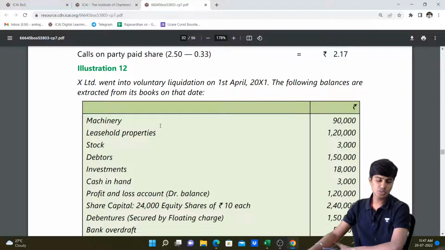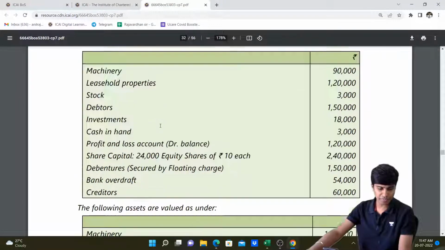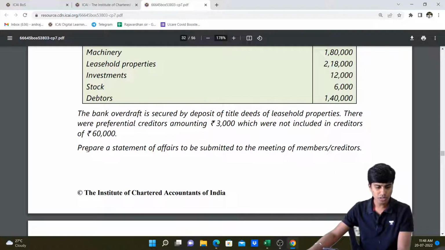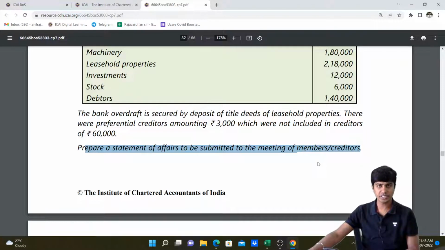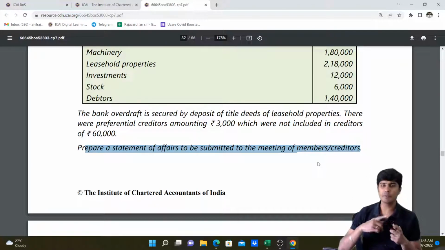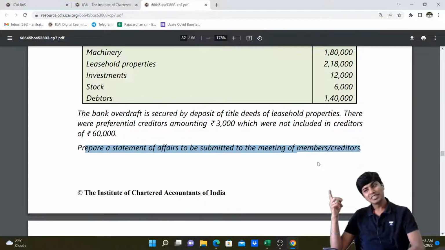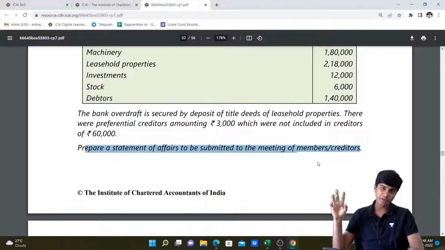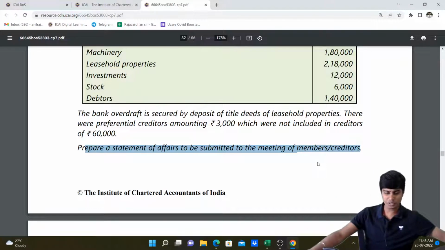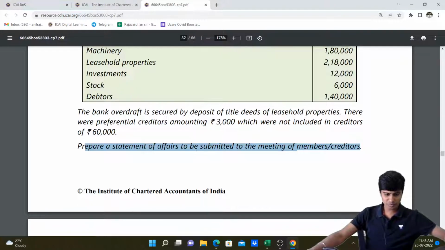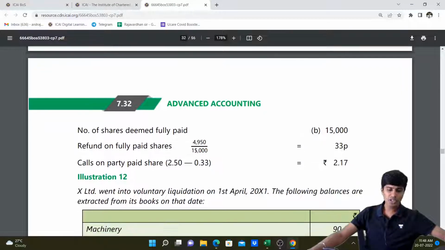So X Limited went into voluntary liquidation. What do they want us to do? Prepare a statement of affairs to be submitted to the meeting of members and creditors. Only after this meeting of members and creditors and board meeting and approval, our liquidator's final statement of account will start happening. So that's the reason I was telling you guys that you should read this part first. So let us start with illustration number 12.